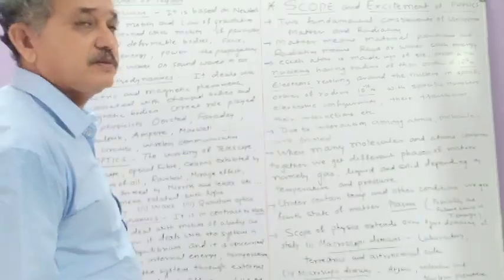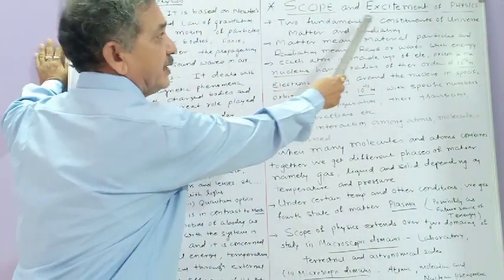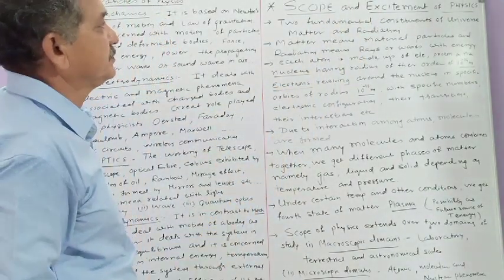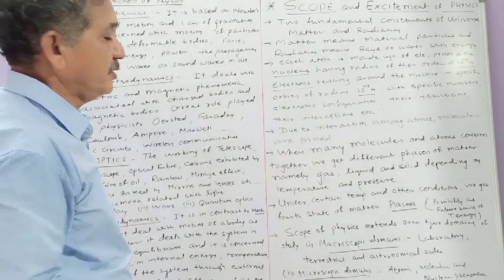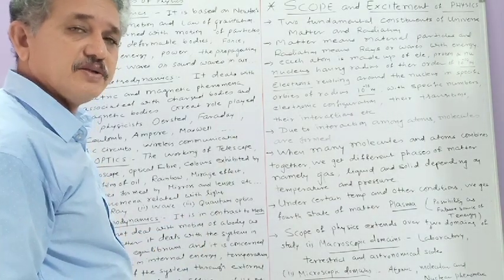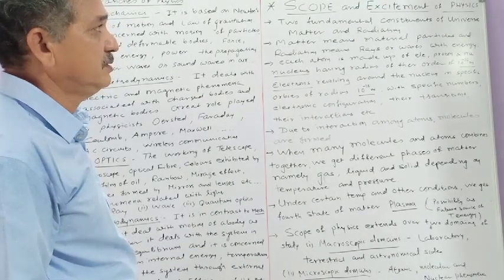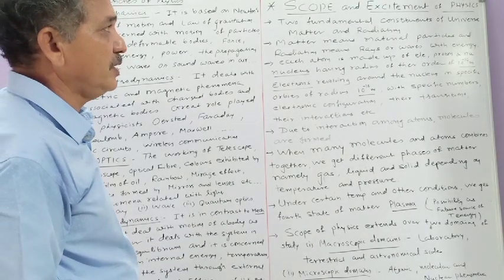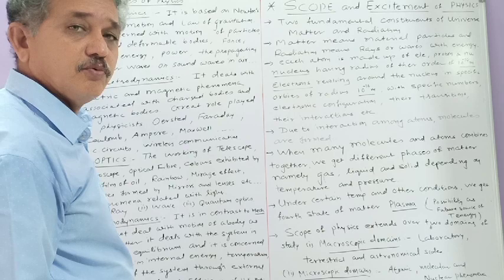Next topic, scope and experiment of the physics. So actually in this topic we have to study about the different branches of physics as well as how far physics has been excited up to what extent.